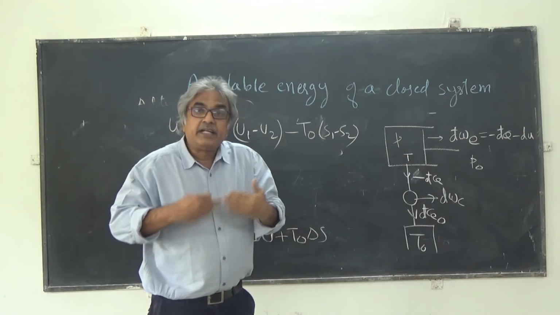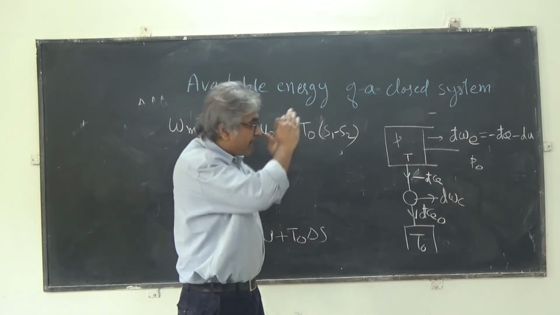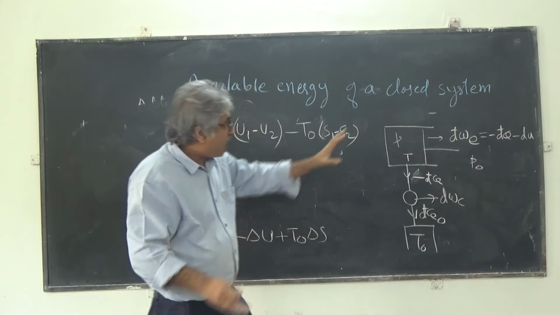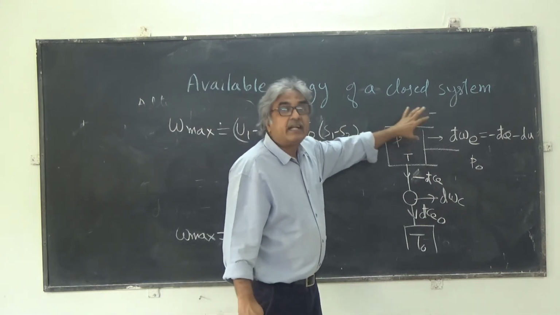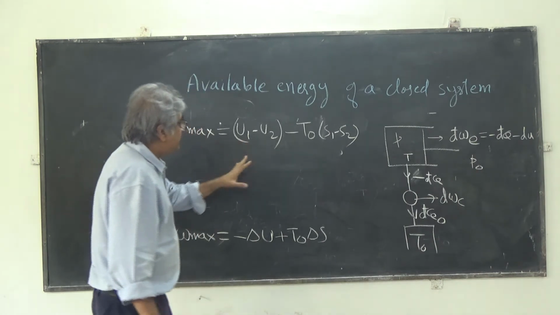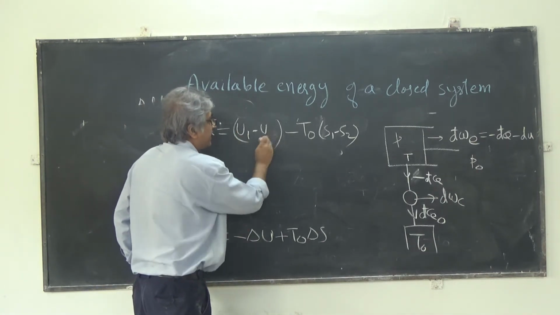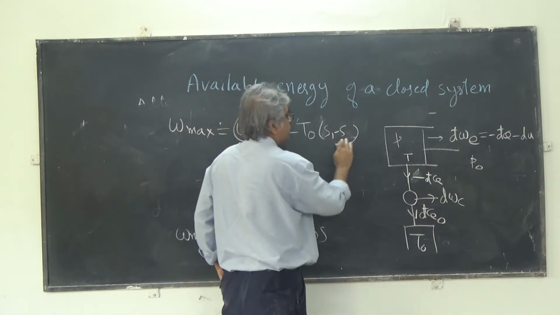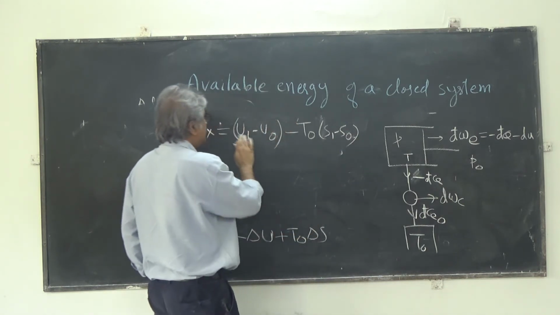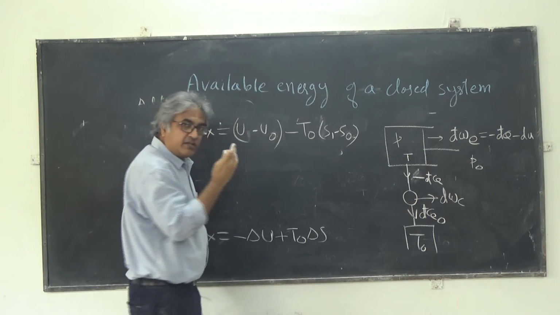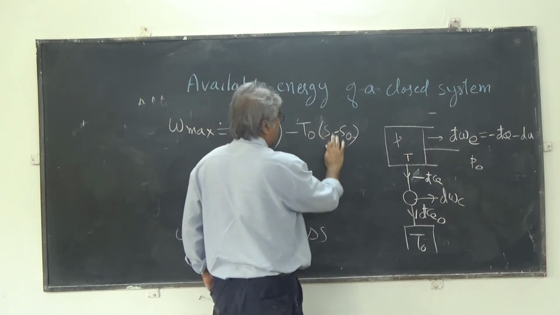There is no more heat transfer possible, right? So the final state of this working substance is the dead state. If the final state is the dead state, all that I can do is, instead of U2, I will write U naught. Instead of S2, I will write S naught. And instead of U1, I'll make it U, and instead of S1, I'll make it S.